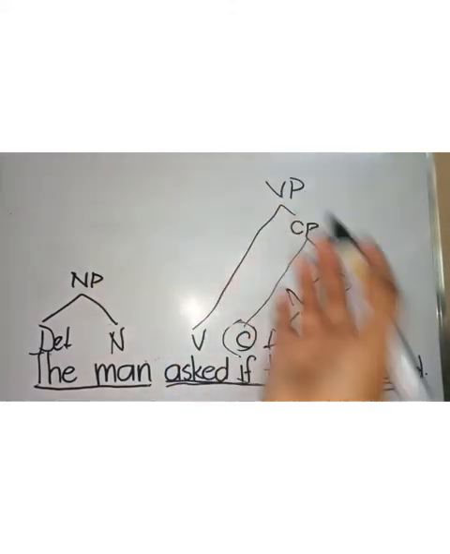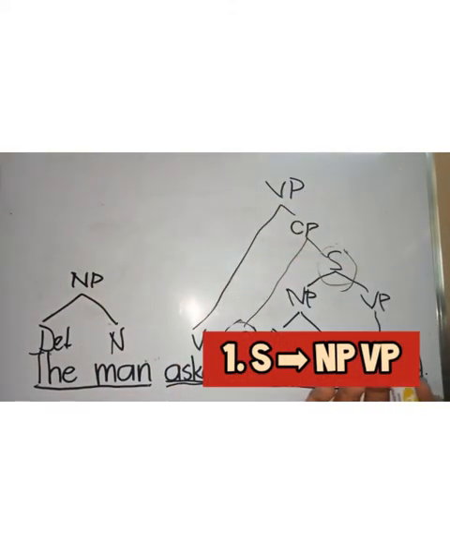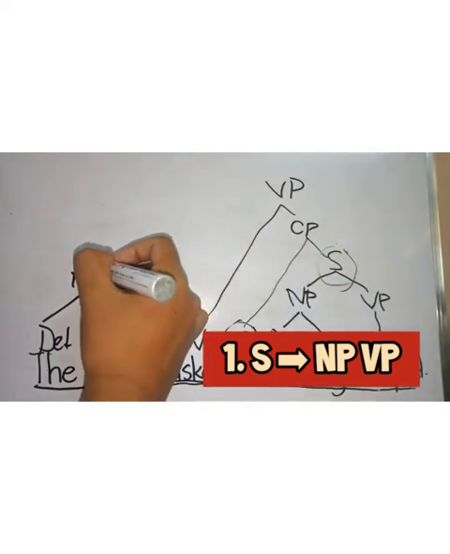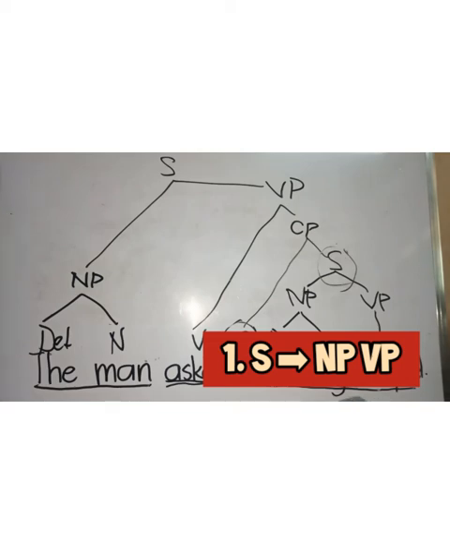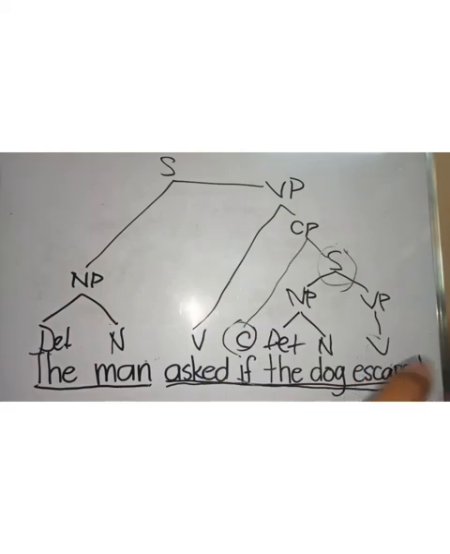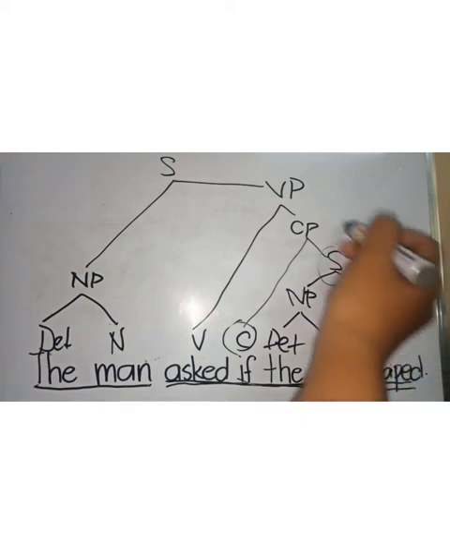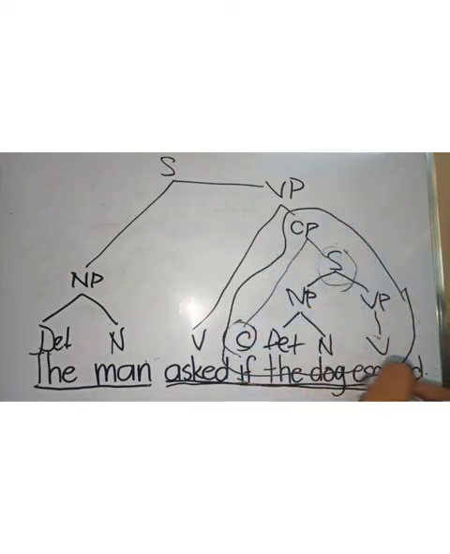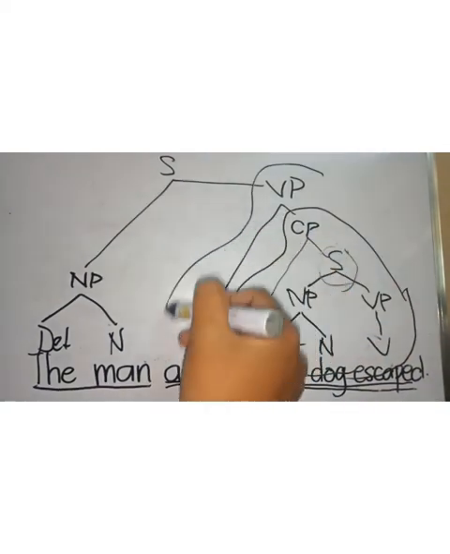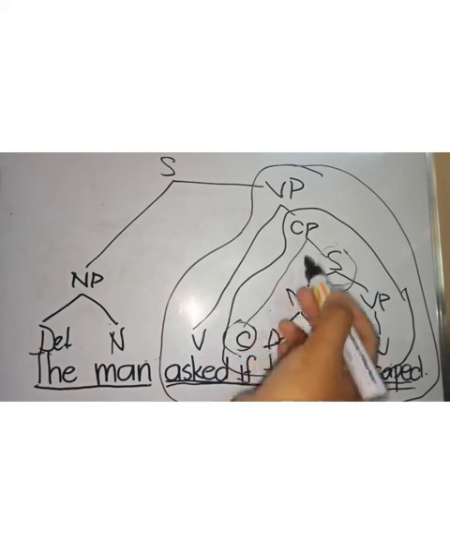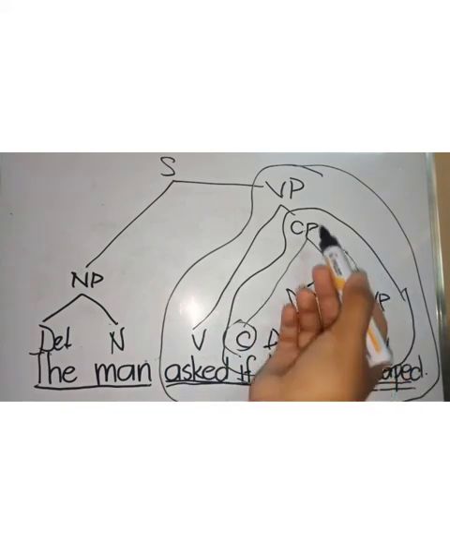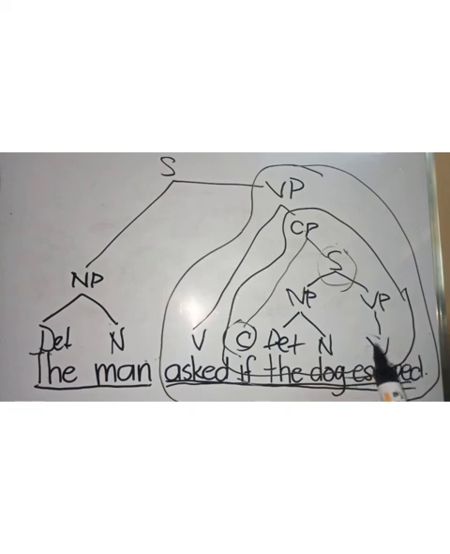Now we have two more phrases to combine. So from the subject to the predicate, we now create one sentence. So that's how the 8th rule is possible, and also number 7. Number 7 says that a VP has a V and a CP. Number 8 says a CP has a C and an S. Okay, so that's rules number 7 and 8.